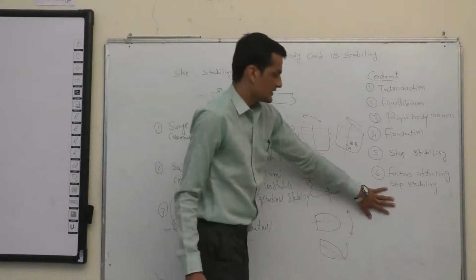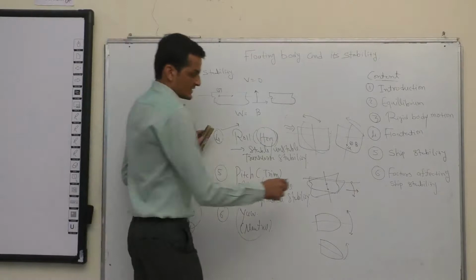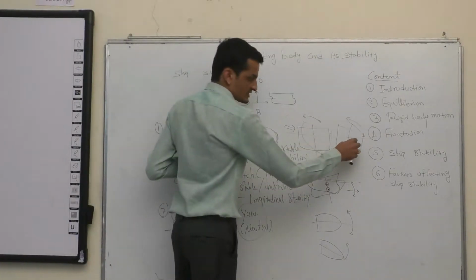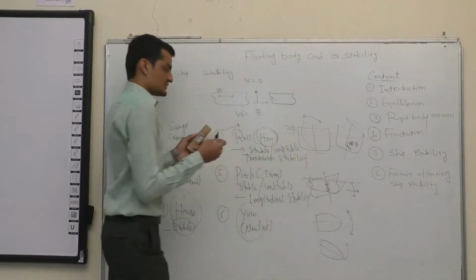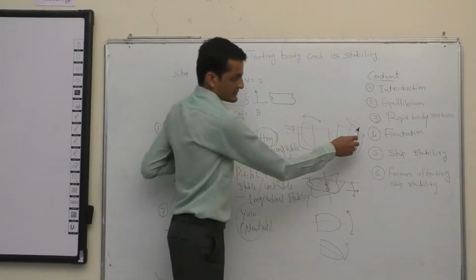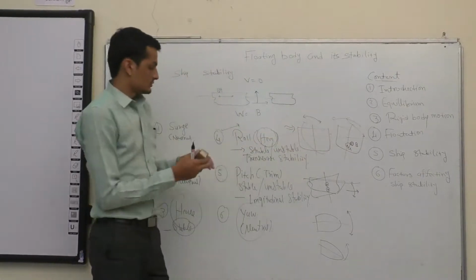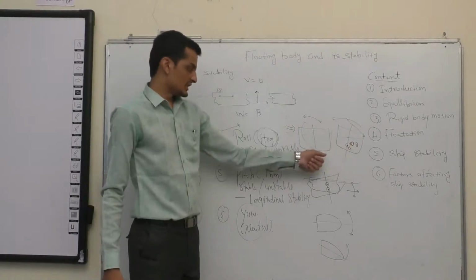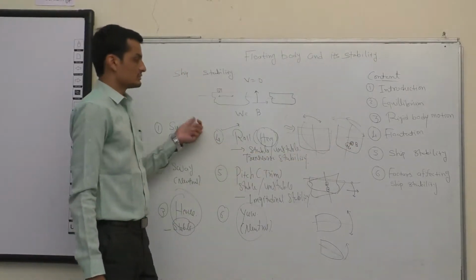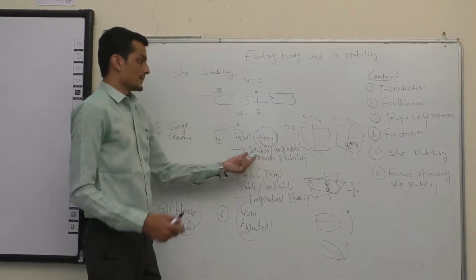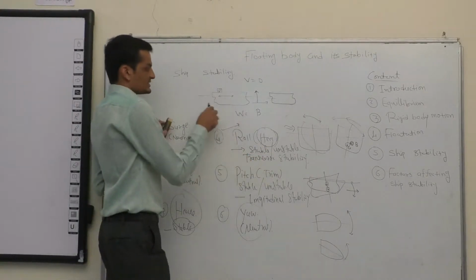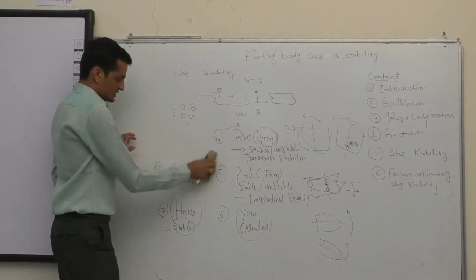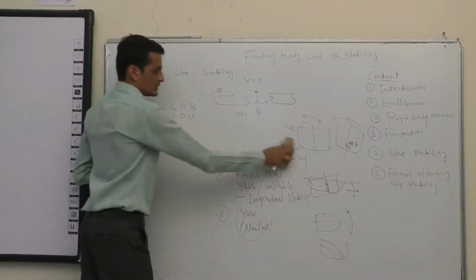Now, what are the factors that affect ship stability? As I said earlier, center of buoyancy and center of gravity. There are two factors which govern the restoring force. Restoring force is a force which brings the ship back to its initial position. So the location of COG and COB will tell you whether the ship is going to be stable, unstable, or neutral. And the COB and the COG, center of buoyancy and center of gravity, are mostly influenced by the change of weight.